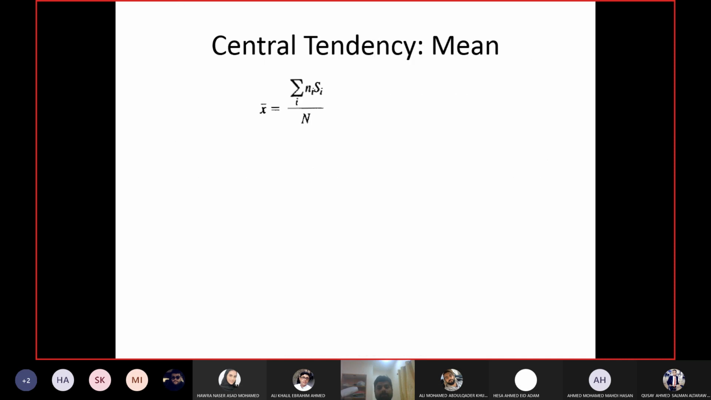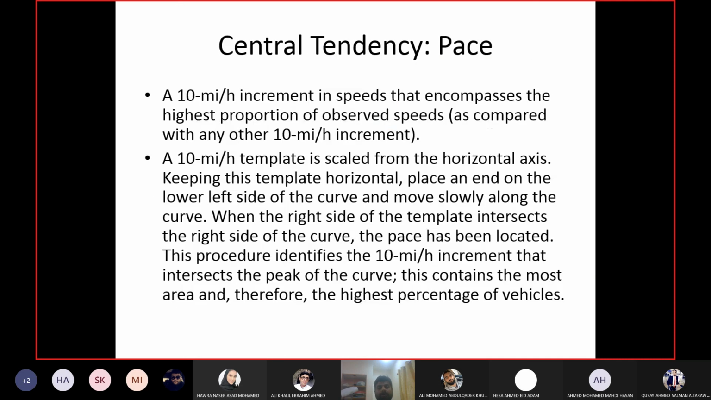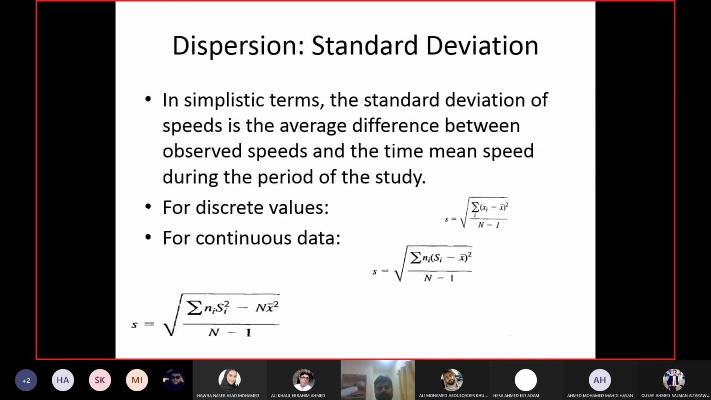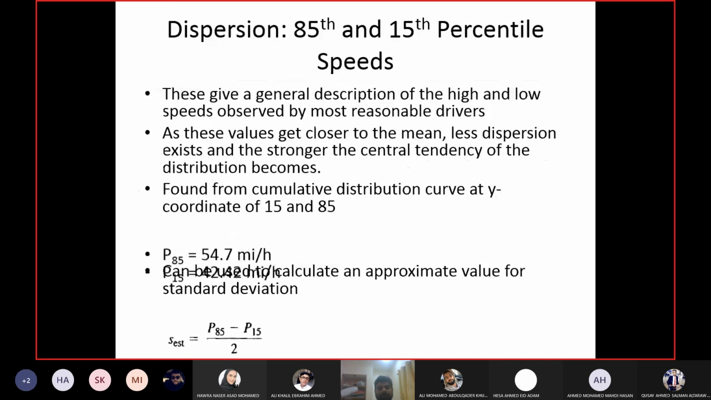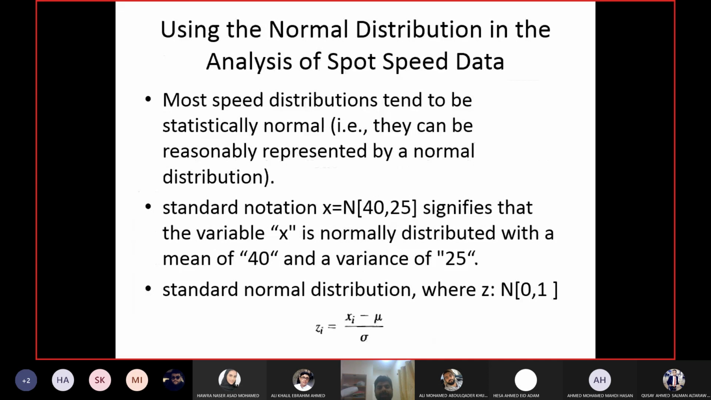In fact, scientists believe that if you collect enough samples from the real world, then every data set would follow normal distribution. If you collect enough samples for any parameter from the real world, it will follow normal distribution. So not only speed, if you collect data about travel time, weather conditions, traffic flow, and what else, stock market, it should follow normal distribution.